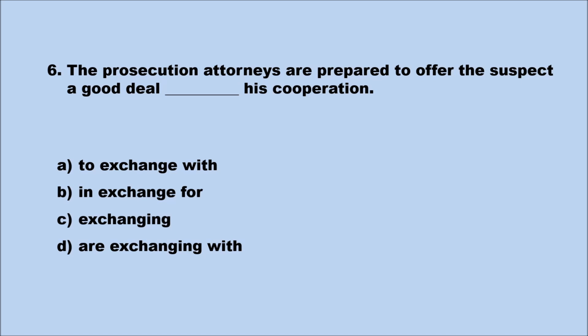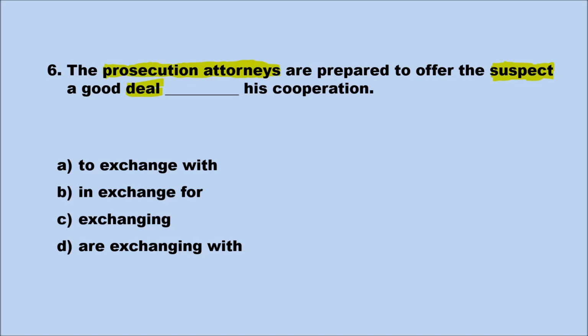Sentence number 6 is taken from a crime drama on TV. This is a common idea in most crime dramas. Prosecution attorneys are the lawyers that work for the government that try to put suspects in jail. Suspects are people who are being accused of a crime. Suspect can also be a verb, but here it is a noun. Next, a good deal. This is a noun. We have an indirect object and an object to this sentence, so we don't need another noun.